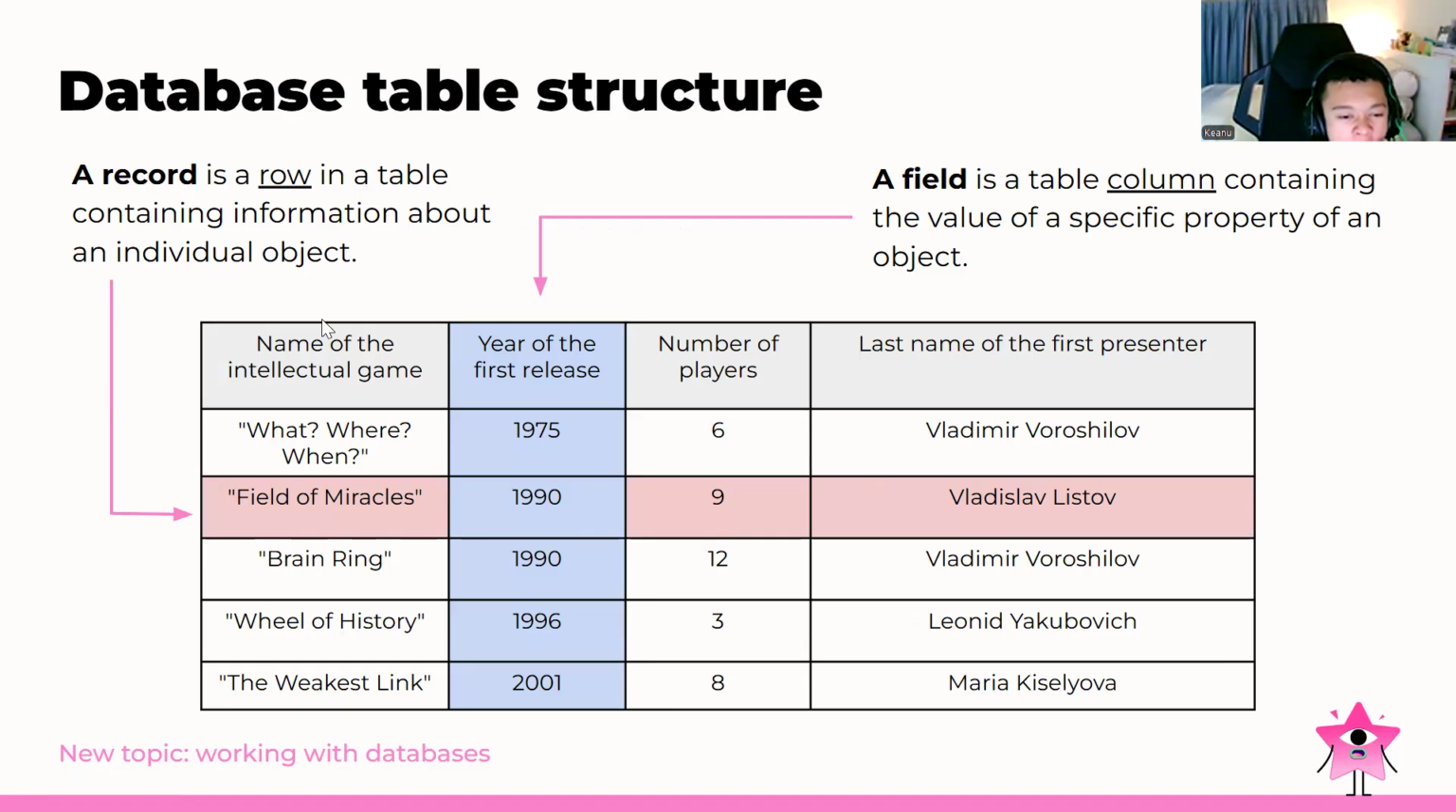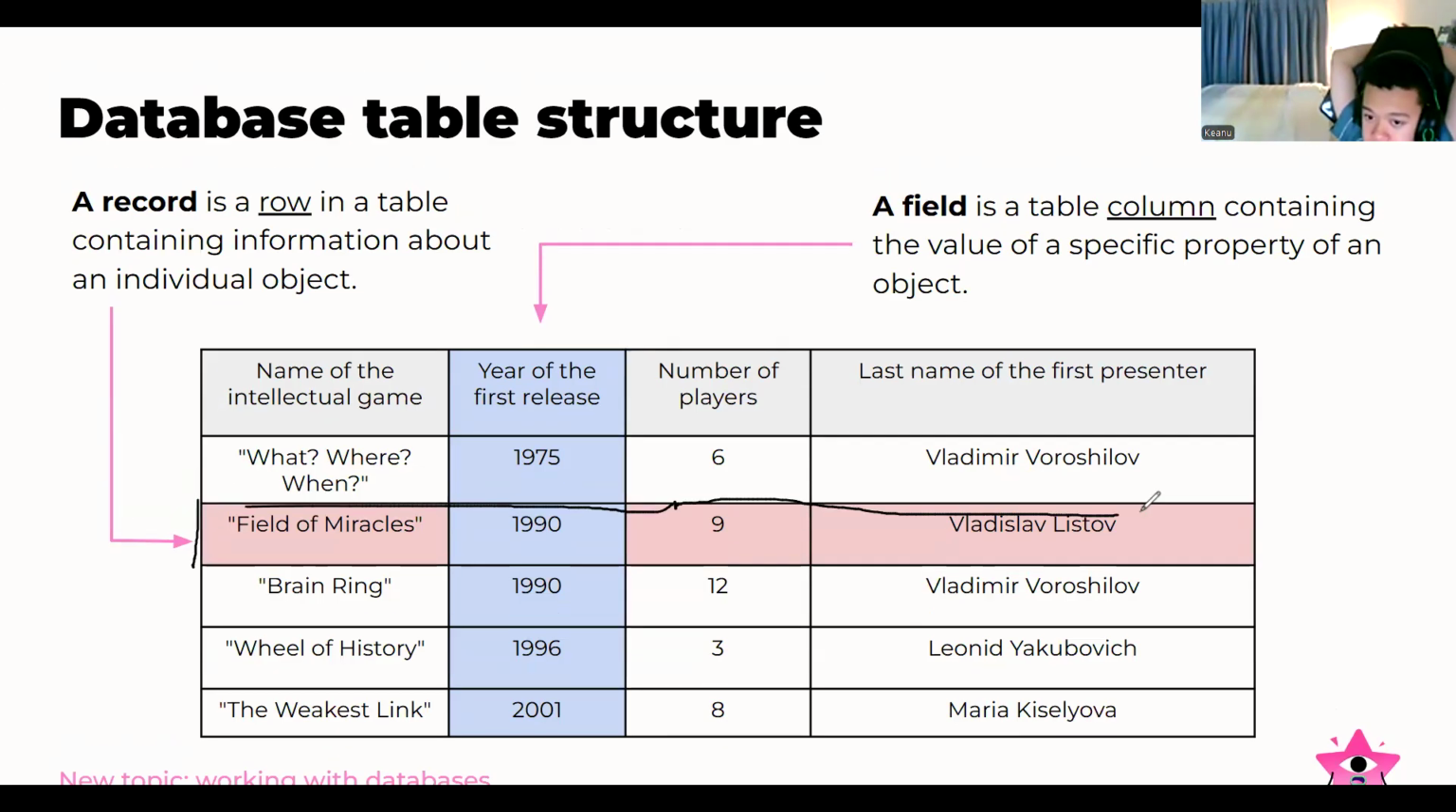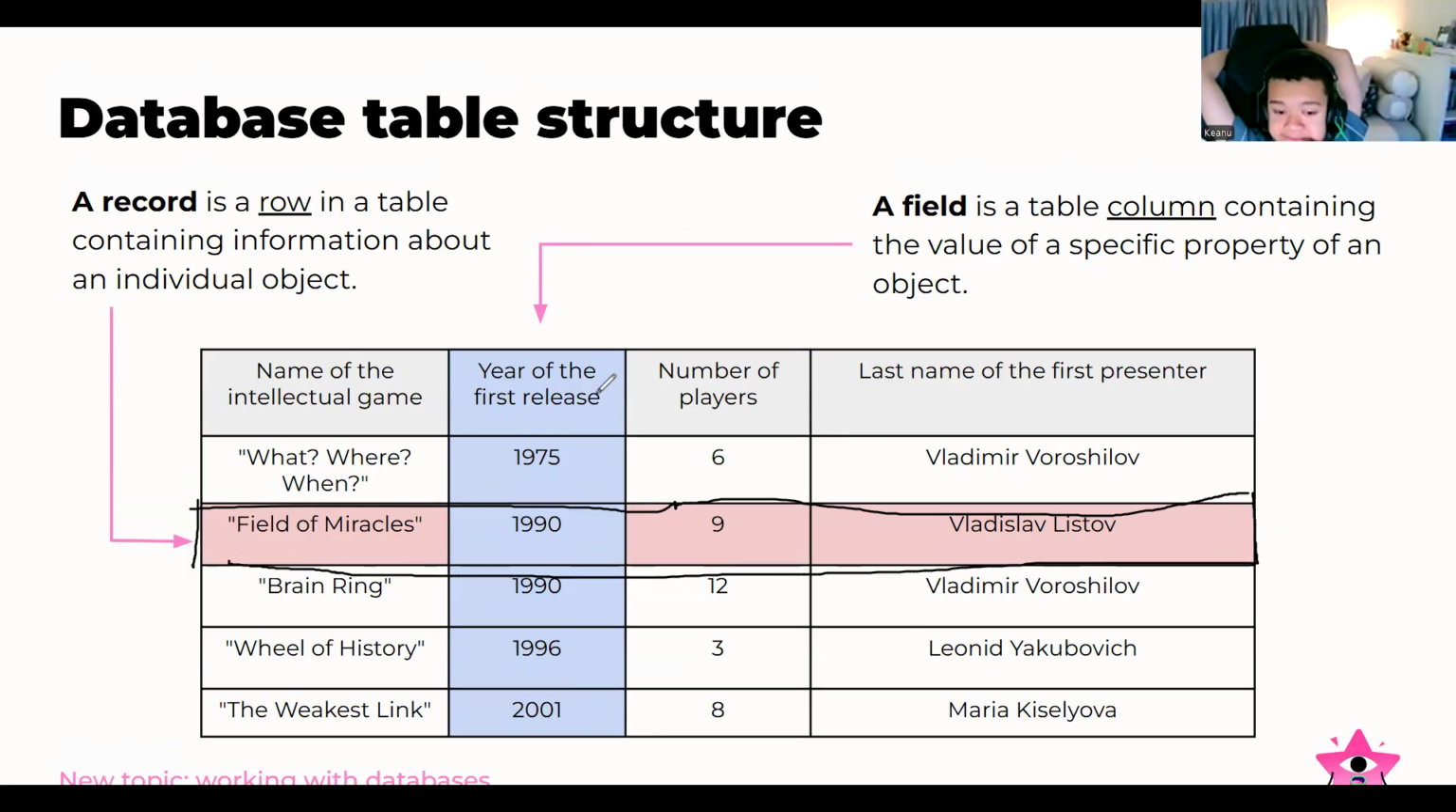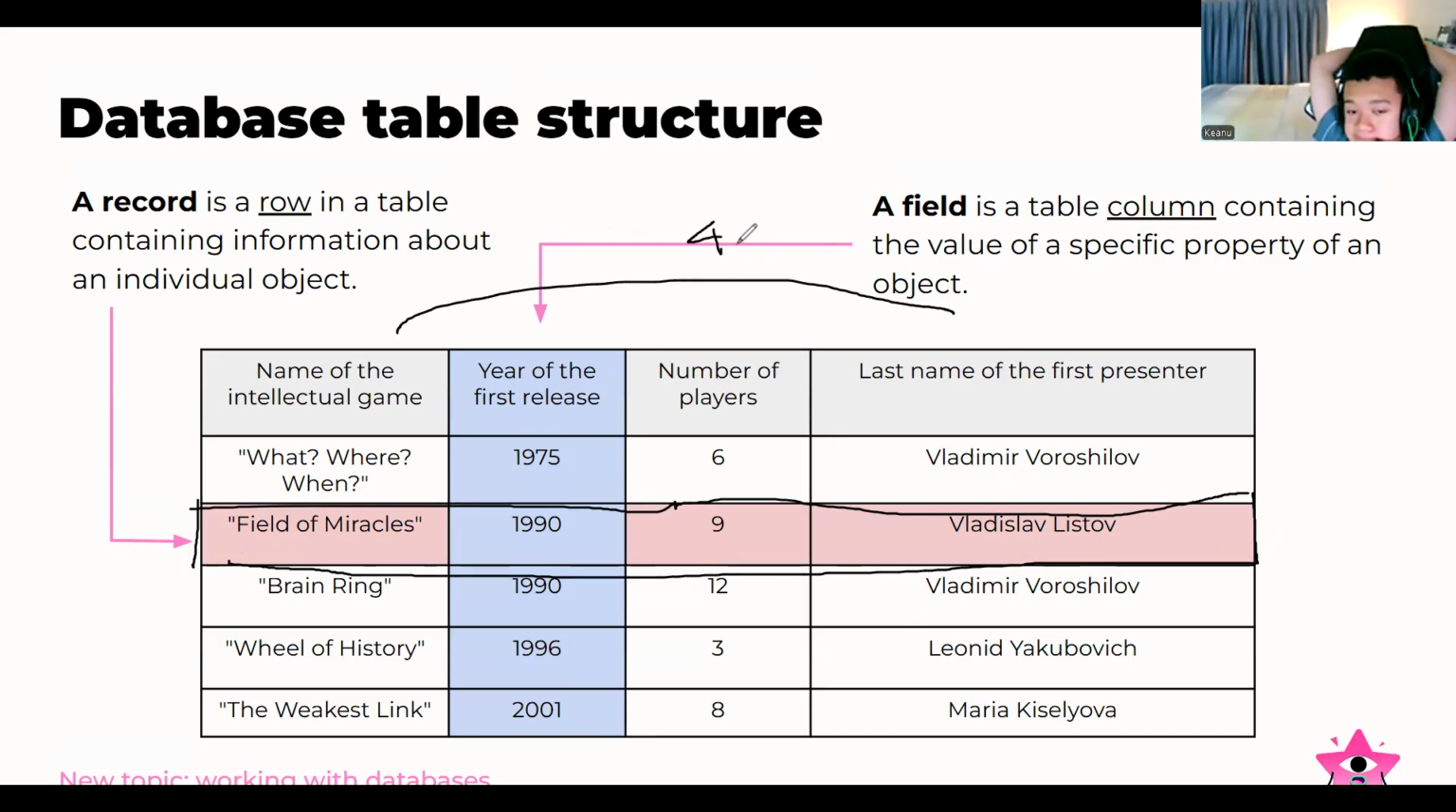A record is a row in a table containing information about an individual object, as you can see. So basically, it's one row which contains four columns. Then we also have the field. A field, or column, is a table column containing the value of a specific property of an object. So we can call it a row and column, or we can also call it a record for the row and a field for the column.